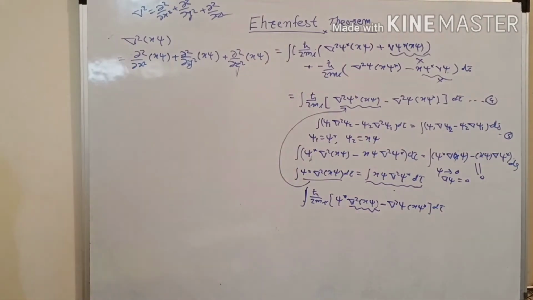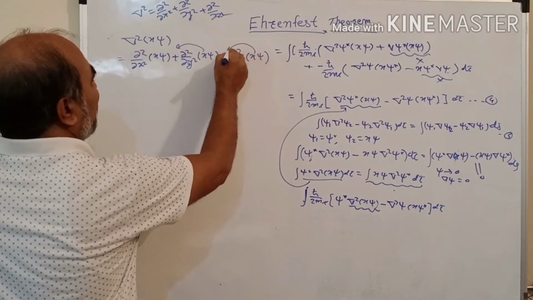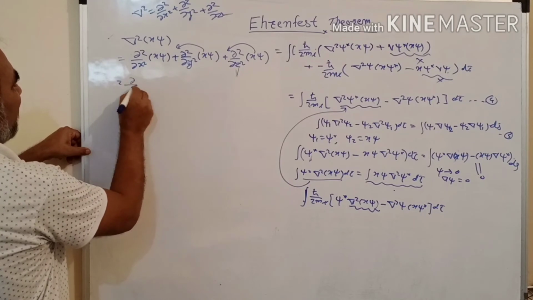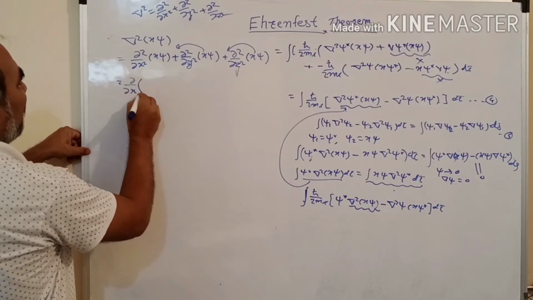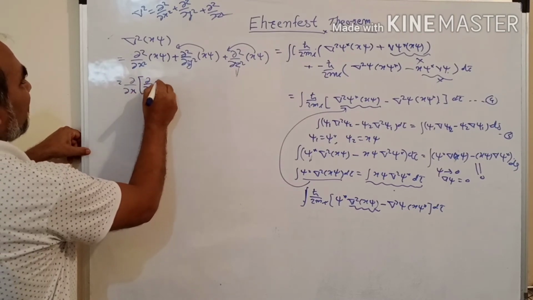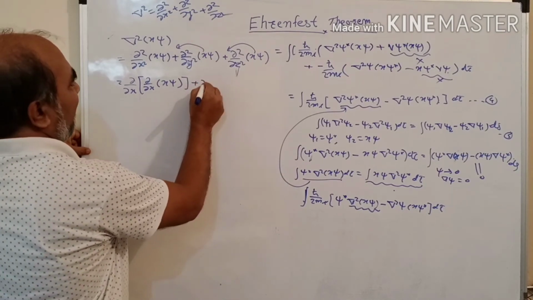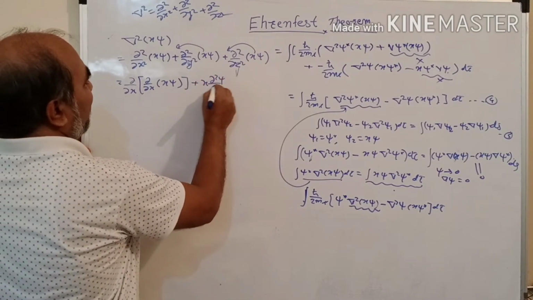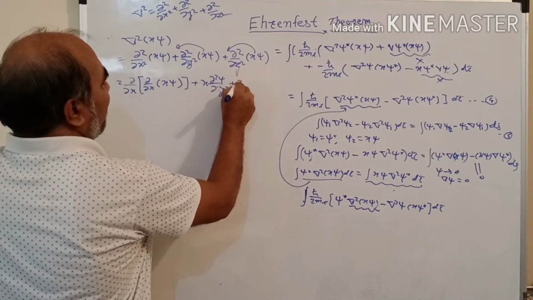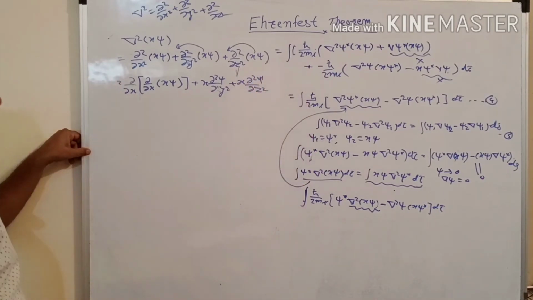Now solve this. Here x is taken outside as common, but in the x derivative we can't, and therefore we write delta by delta x of delta by delta x of x psi, plus x d2 psi by dy square plus x d2 psi by dz square.